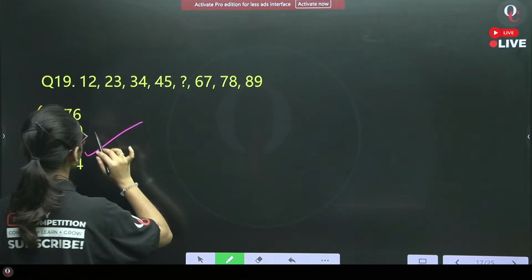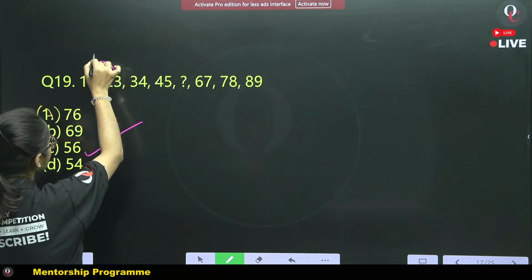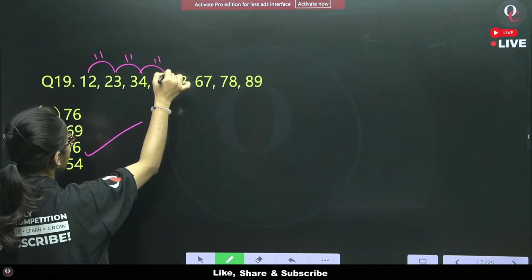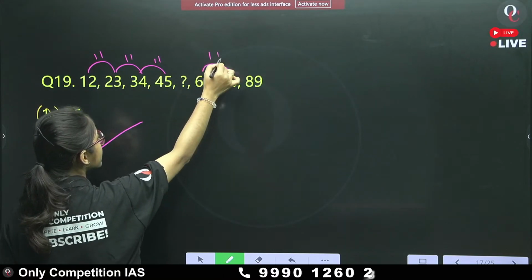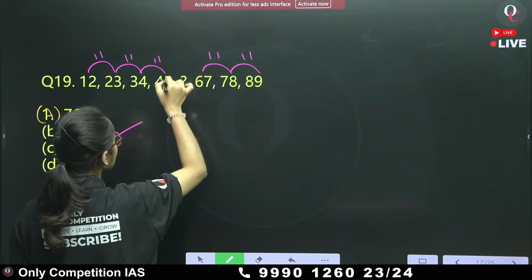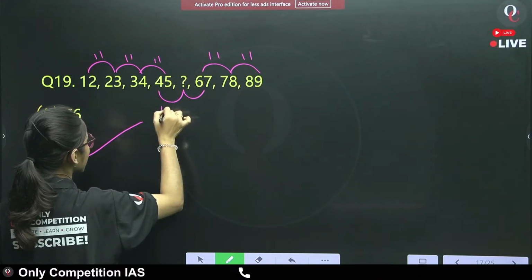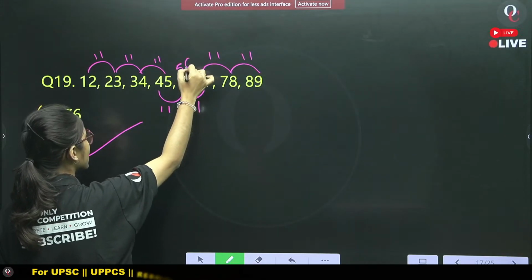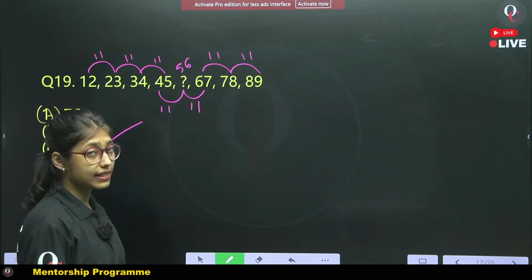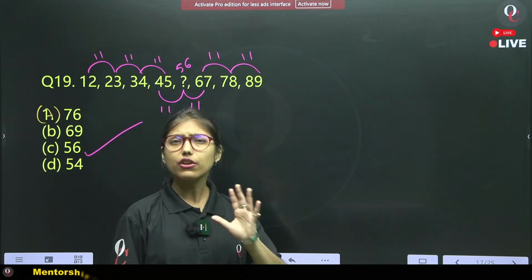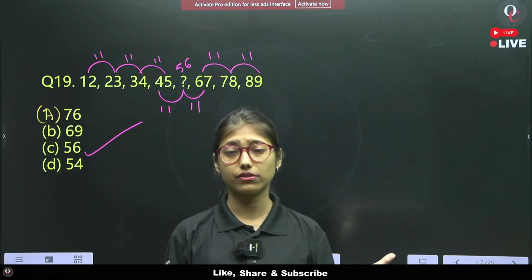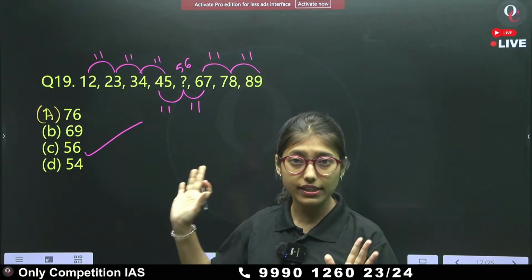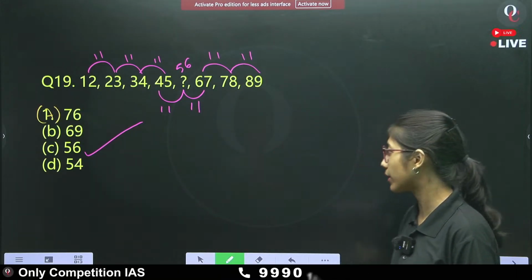Here we just need to find the difference. Here the difference is 11. Similarly 11. So we need to find the difference as 11, and for that we know that our answer will be 56. Here you don't have to find a double difference. Safe and easy question. Okay, next.